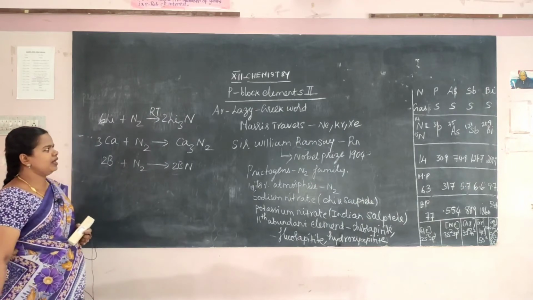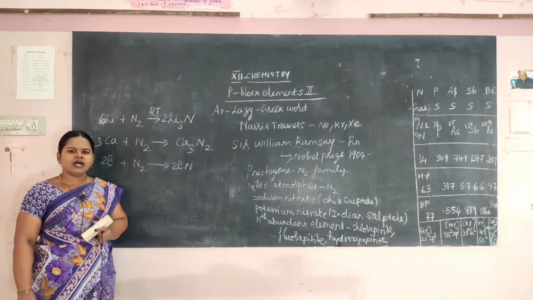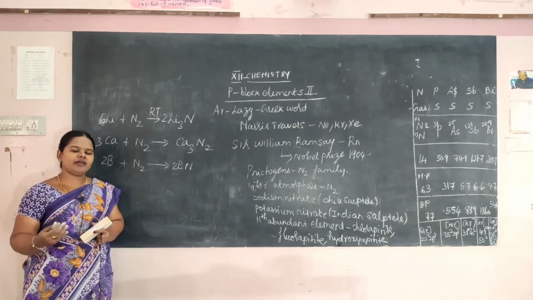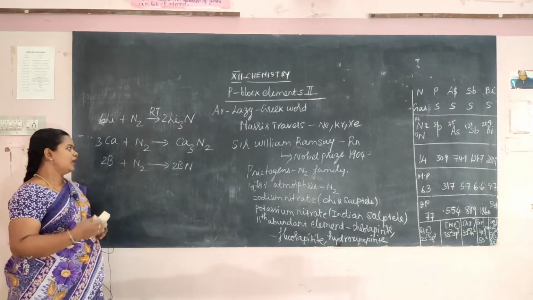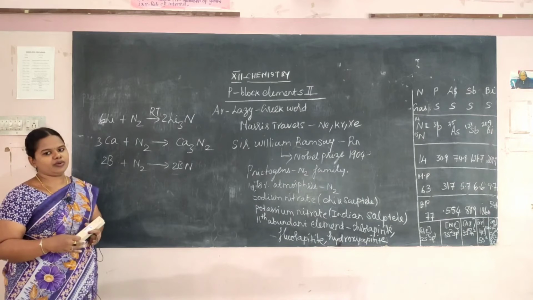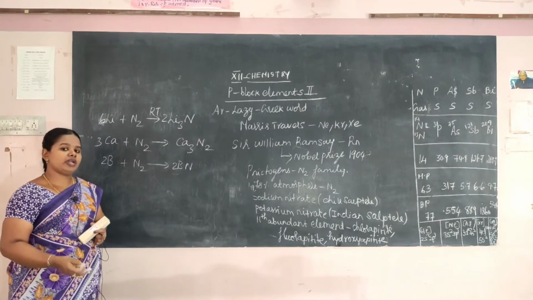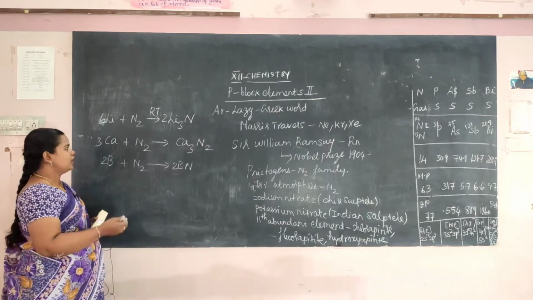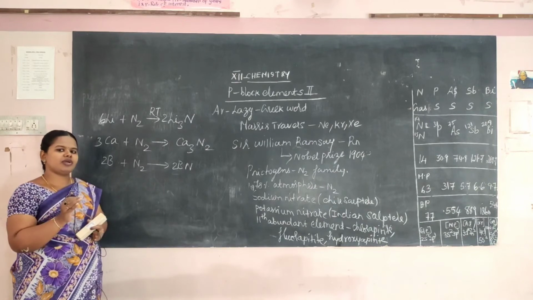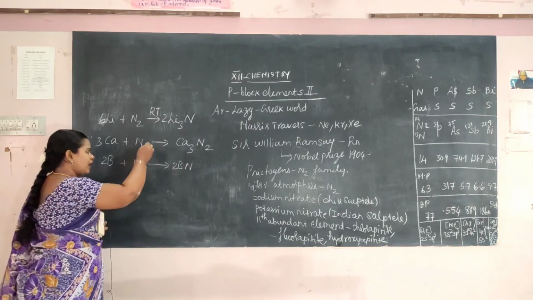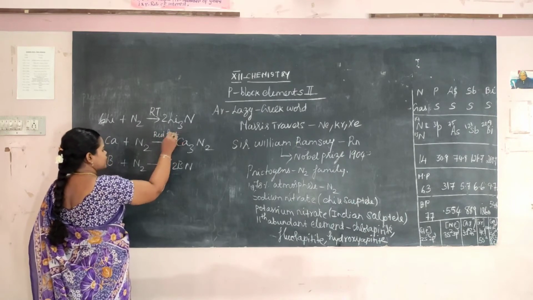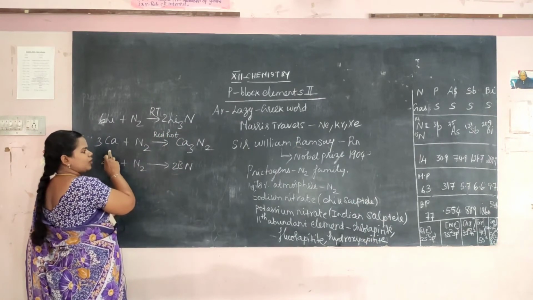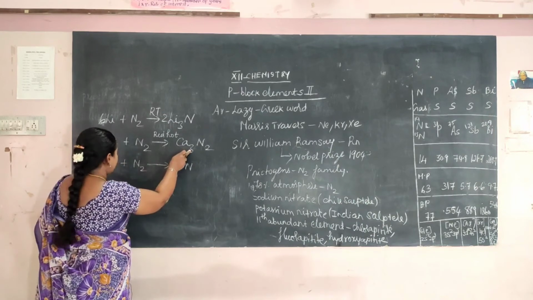At room temperature it reacts only with lithium. Only under red hot or bright red hot conditions, at very high temperature, will it react with other elements, because as we already said, it is inert. So at room temperature it reacts only with lithium. But in red hot condition, nitrogen reacts with calcium to form calcium nitride.